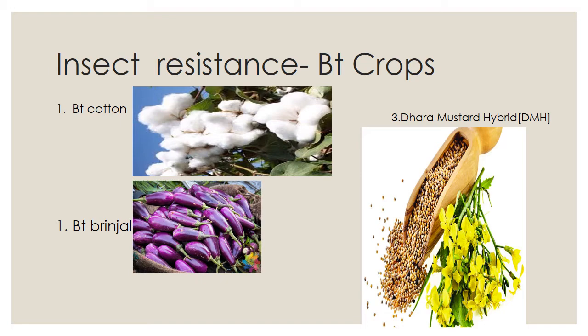Then next one is Dhara Mustard Hybrid, shortly DMH-11. This DMH-11 is a transgenic mustard developed by a team of scientists at the Centre for Genetic Manipulation of Crop Plants at Delhi University under a government sponsored project.